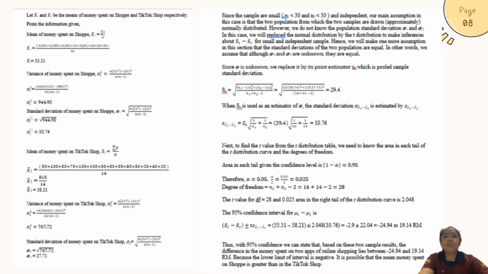We can calculate the pooled sample standard deviation using the formula square root of n1 minus 1 multiplied by s1 squared plus n2 minus 1 multiplied by s2 squared, over n1 plus n2 minus 2. After we substitute the value into the formula, we get 29.4.